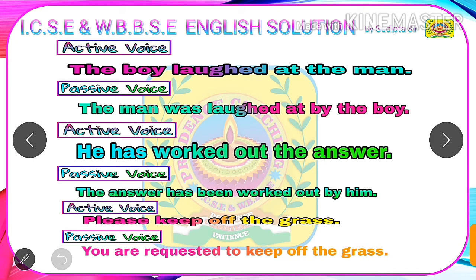Now we will see the next sentence. "Please keep off the grass." Here please is a requesting word, keep is a verb, off is a preposition, and the grass is our object in active voice. So students, we have discussed before that if you find please in the beginning of the sentence in active voice, then in passive voice you will always start with "you are requested to," and copy the words which are there in active voice after please, that is keep off the grass. So our final answer is: you are requested to keep off the grass.